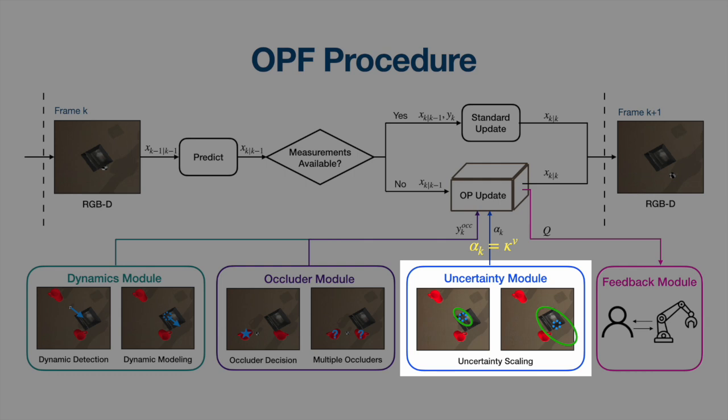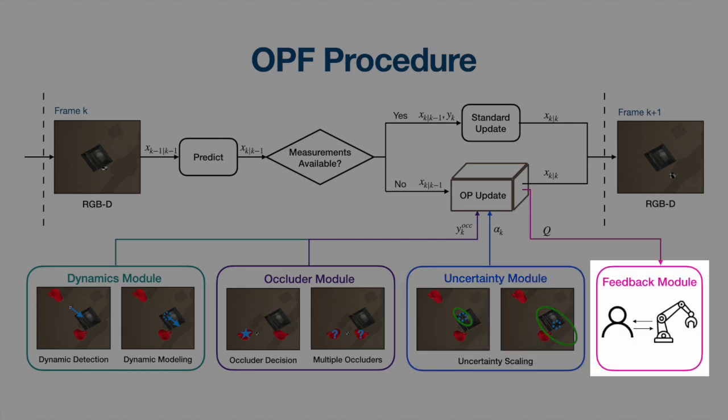For the uncertainty module, the idea is to represent how uncertain the robot is about the occluded object. This is done by scaling up the state covariance matrix according to the occlusion time and velocity. Finally, the scaled covariance matrix is passed to the robot to slow down the tracking velocity, and when the uncertainty is above a safety threshold, the robot will stop tracking and notify the human operator about this exploding uncertainty.